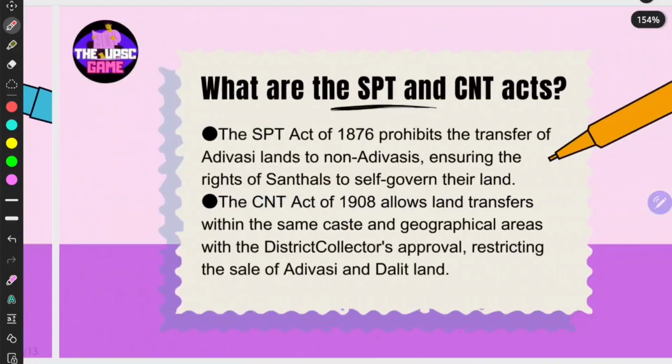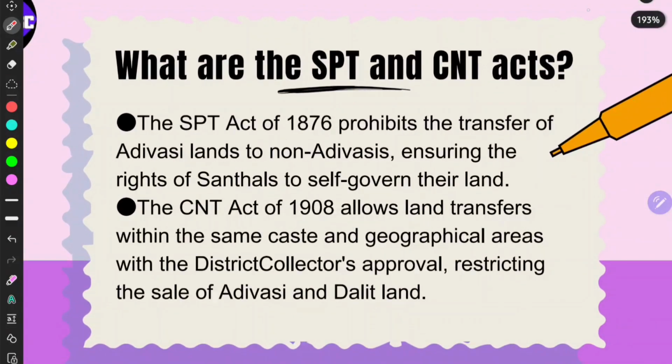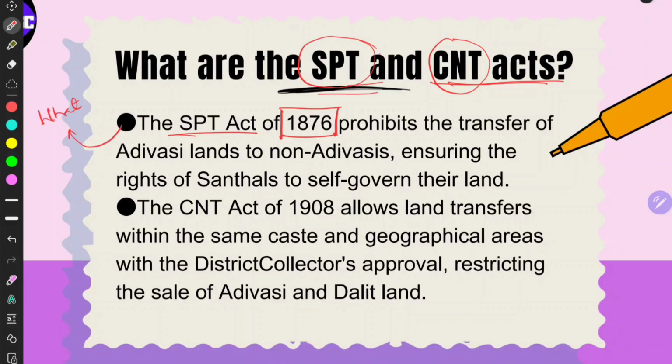And what are the Santhal Pargana Tenancy Act and Chota Nagpur Tenancy Act? These two acts are very important, right? The SPT Act of 1876, see, this can be like the impact. The SPT Act of 1876 prohibits the transfer of Adivasi lands to non-Adivasis, ensuring the rights of Santhals to self-govern their lands.